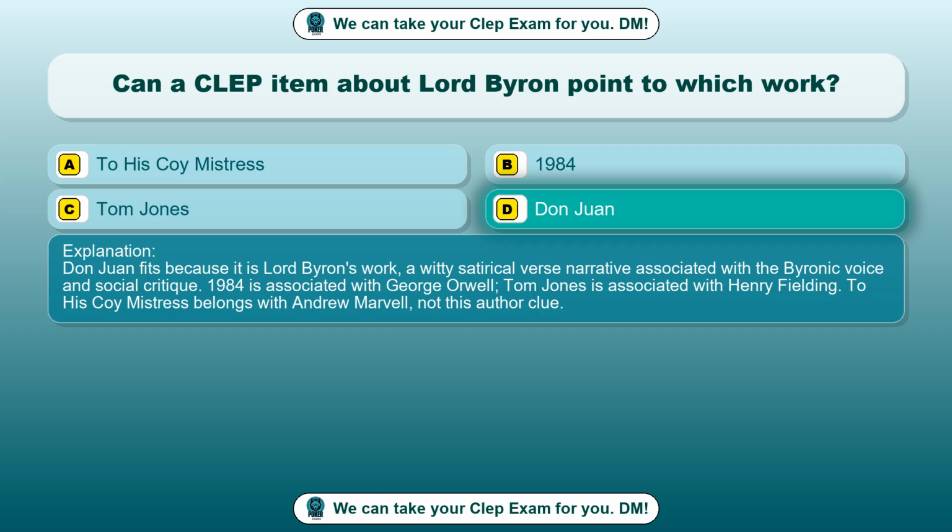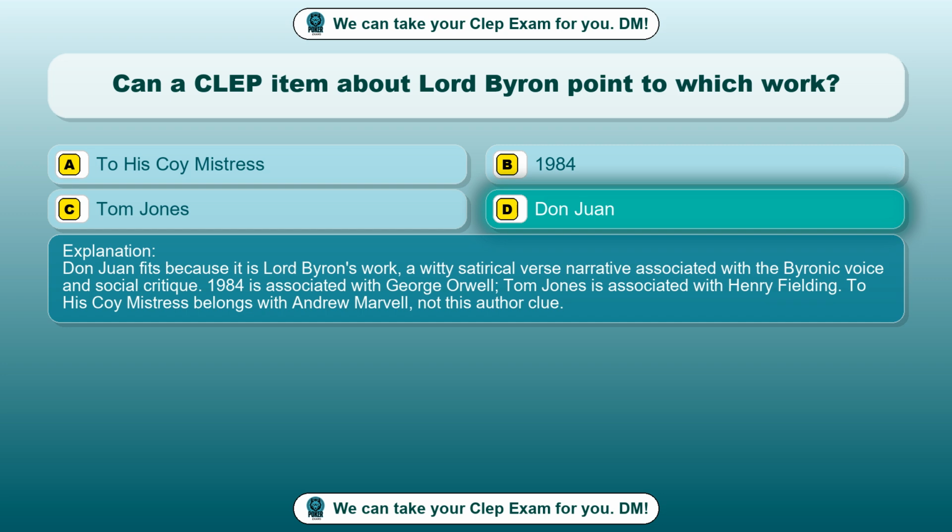Don Juan fits because it is Lord Byron's work, a witty satirical verse narrative associated with the Byronic voice and social critique. 1984 is associated with George Orwell. Tom Jones is associated with Henry Fielding. To His Coy Mistress belongs with Andrew Marvell, not this author clue.